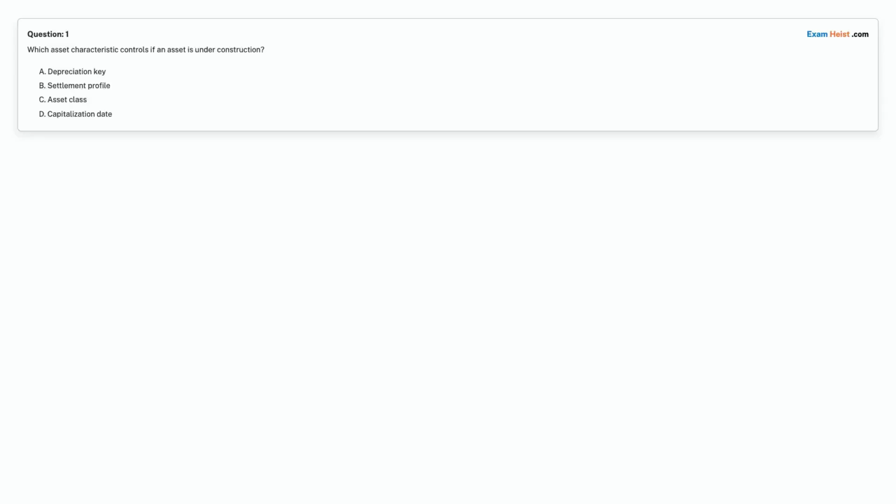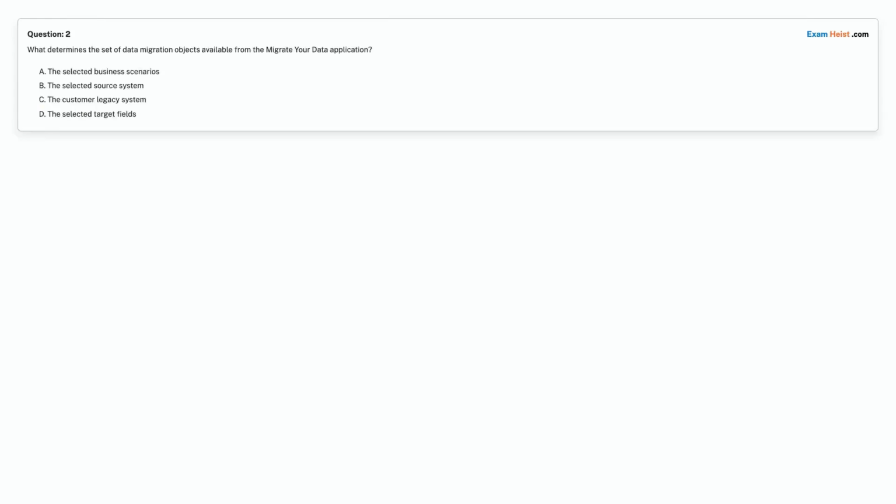Question 1. Which asset characteristic controls if an asset is under construction? Option A. Depreciation key. Option B. Settlement profile. Option C. Asset class. Option D. Capitalization date. Choose the correct answer. Correct answer is Option C, asset class.